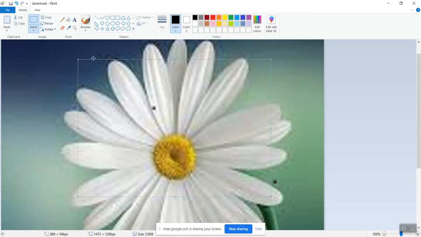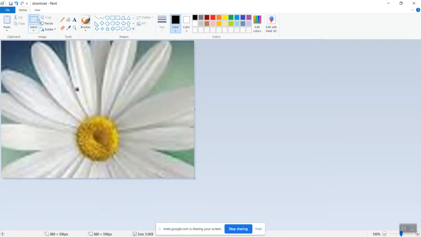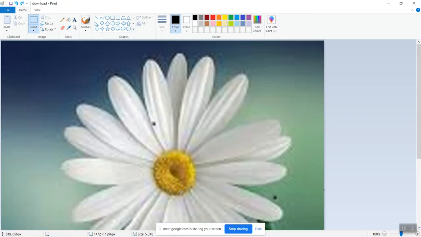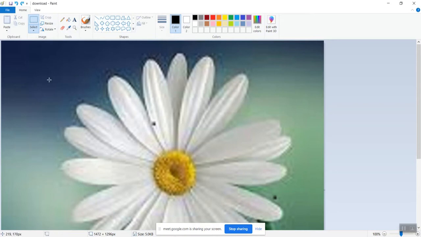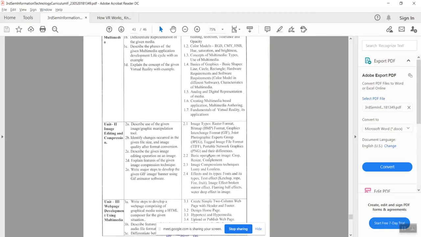I will show cropping again. Just click on crop, and the image is cropped. Suppose I want to resize it again to 100, I can select it and resize again. So this is the resizing and cropping of the image. We can do it in any picture editing software, even a simple one. Search for Paint and you can use Paint in your Windows system. So this is about operations on the image.